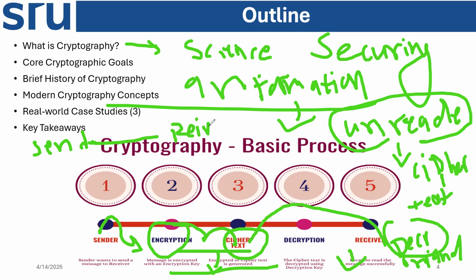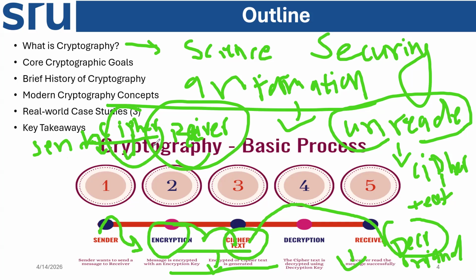Sender to receiver. In between, what happened? There will be cipher text. Previously, it gets encrypted to cipher text, so nobody can read it. After reaching, it will be decrypted, so it will become the original.